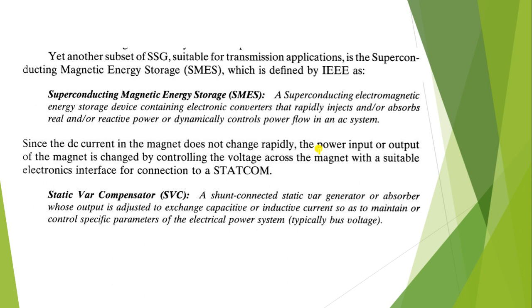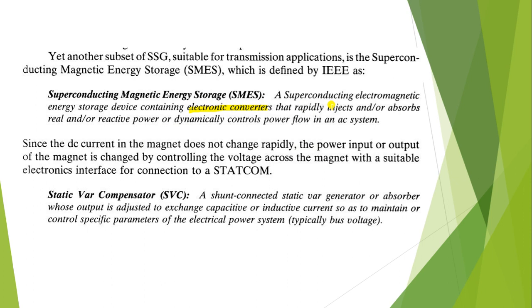Yet another subset of SSG suitable for transmission application is the superconducting magnetic energy storage, which is defined as a superconducting electromagnetic energy storage device containing electronic converter that rapidly injects and or absorbs real or reactive power or dynamically controls power flow in an AC system.